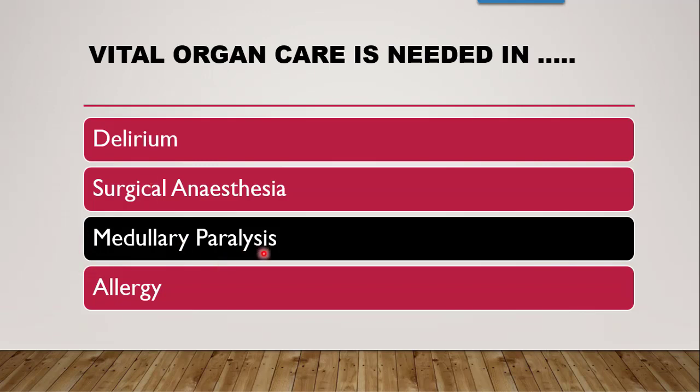When a higher dose of anesthesia is given, severe medullary and brainstem depression will occur, because of which there are chances that the respiratory system and cardiovascular system may collapse. So these vital systems need vital support in the medullary paralysis stage. Otherwise, it may be lethal to the patient.